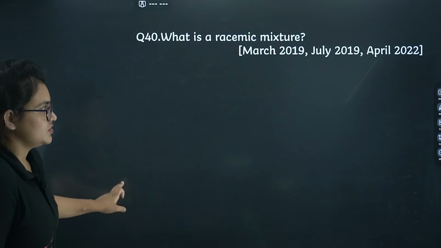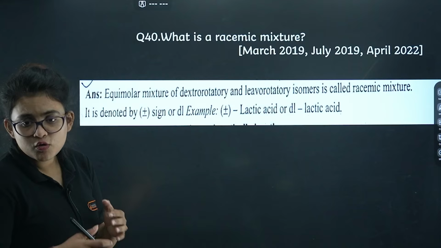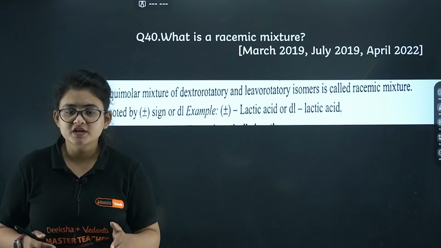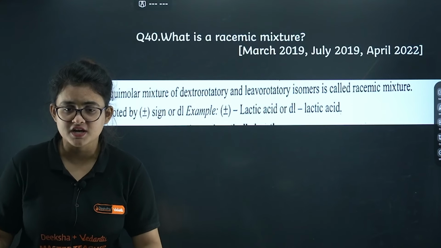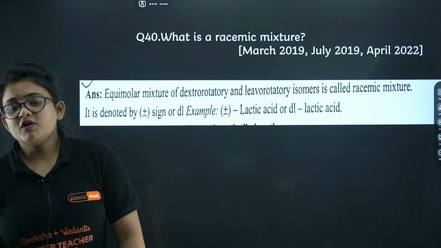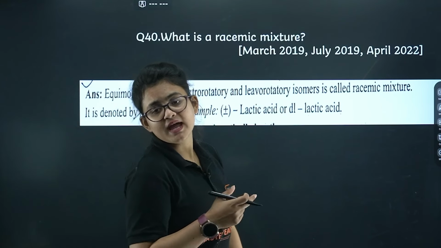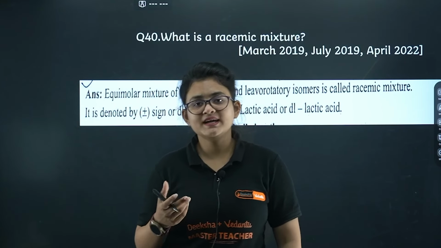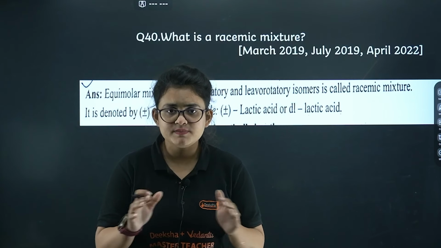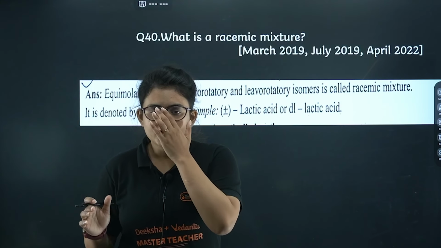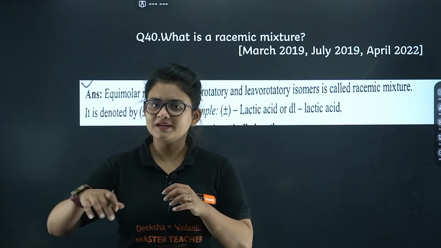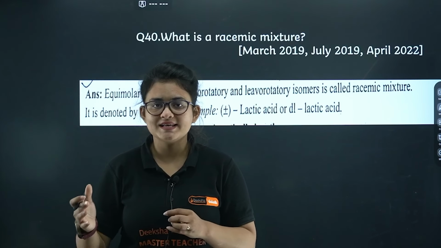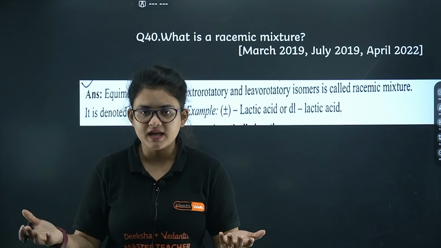What is a racemic mixture? Okay, it is basically an equimolar mixture of the dextrorotatory and levorotatory isomers, which is called a racemic mixture. So what is dextro and what is levo? Basically, if you have an optically active compound, optical activity is an experimental thing. If you put your compound inside a polarimeter and it can rotate the plane of polarized light, then it is optically active.